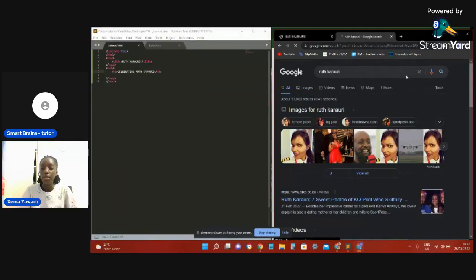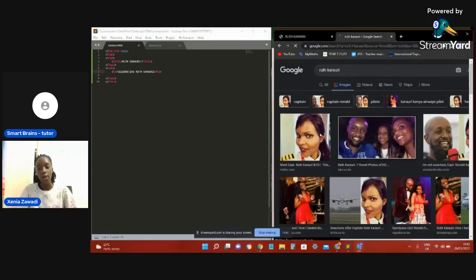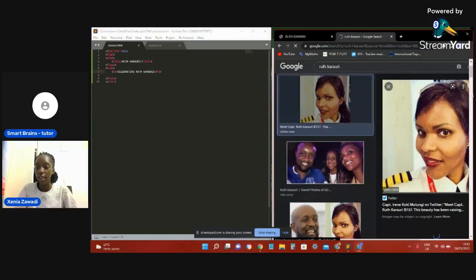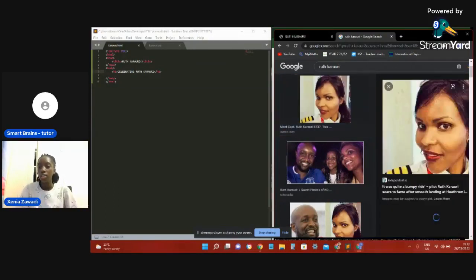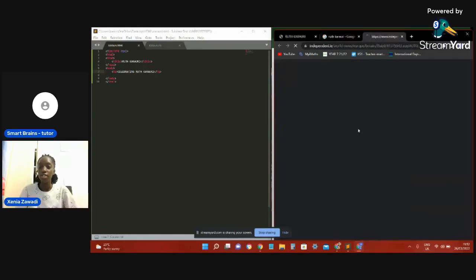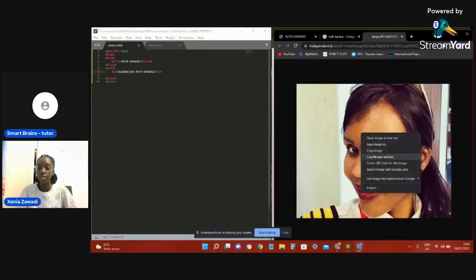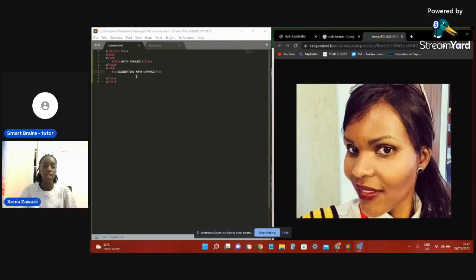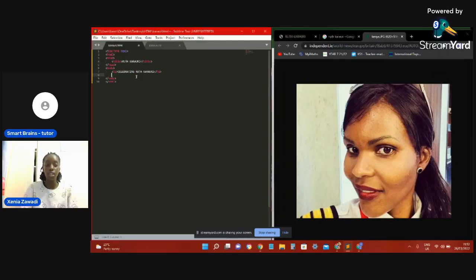In order to get the picture on the website, we're going to be copying the image address. We copy the image address of this image, copy image address, and on the HTML we write img.